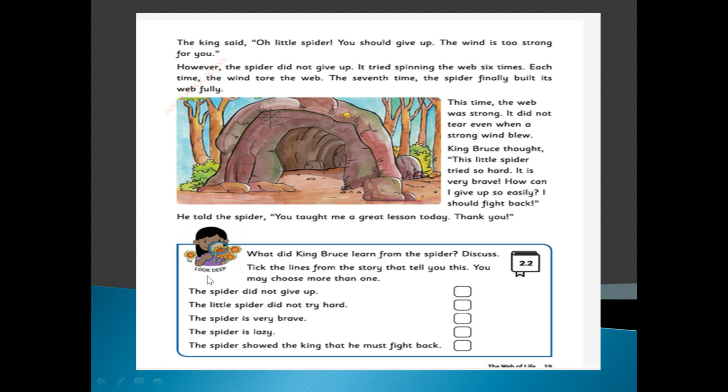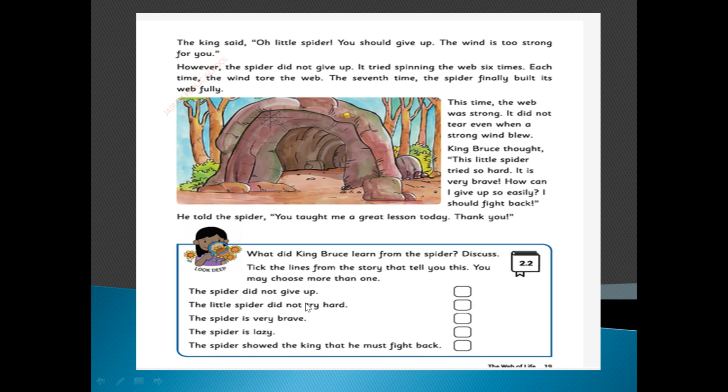Okay, see here, look, activity 2.2. What did King Bruce learn from the spider? Discuss. Tick the lines from the story that tell you this. You may choose more than one. Okay, we can do all the things. Tick the lines from the story that tell you this.